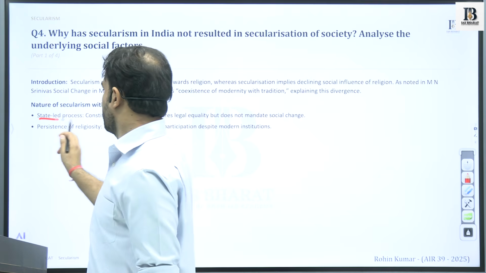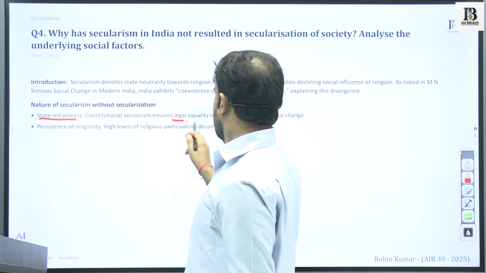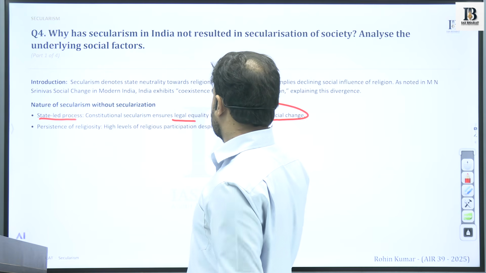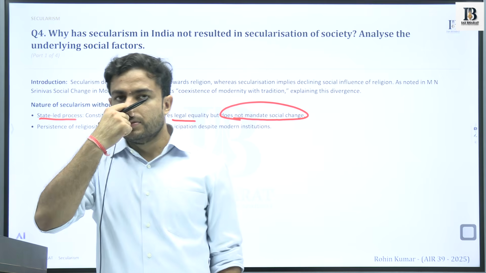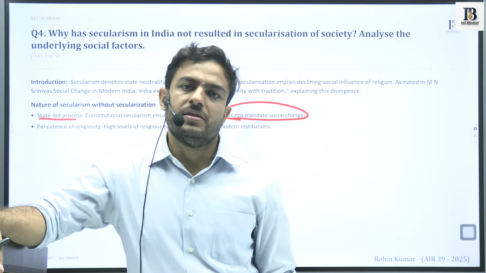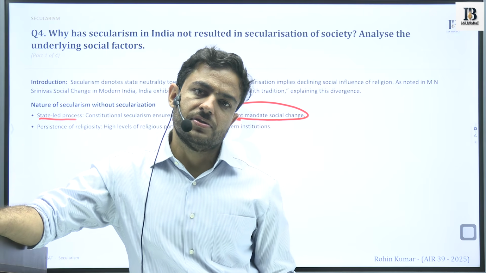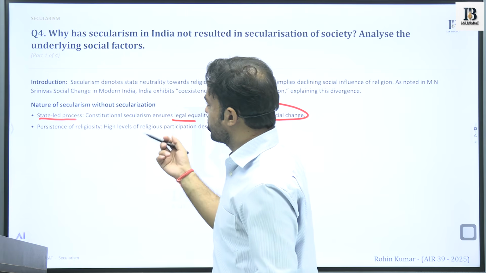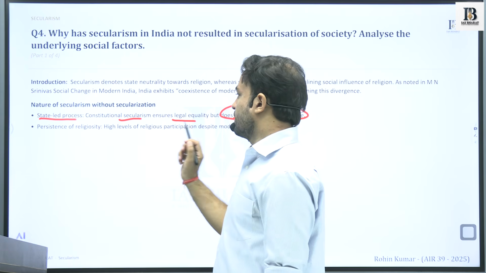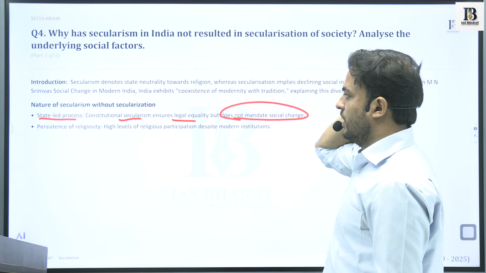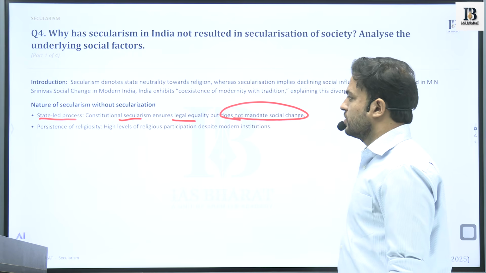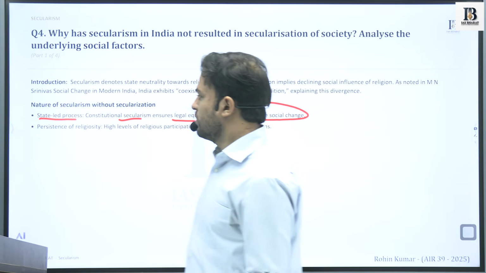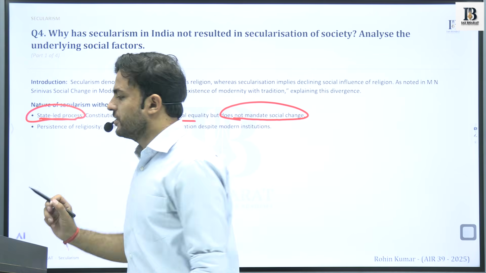one is the state-led process, legal equality, which does not mandate social change. So there, the idea that we have discussed, that there exist certain legal inconsistencies in the country, is because secularism has not resulted in secularization, because it is largely a state-led process.